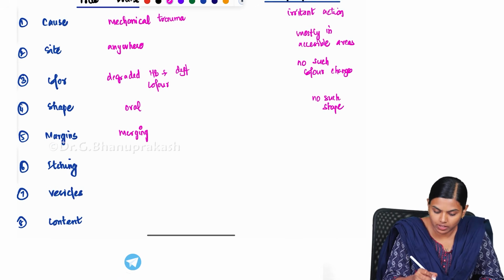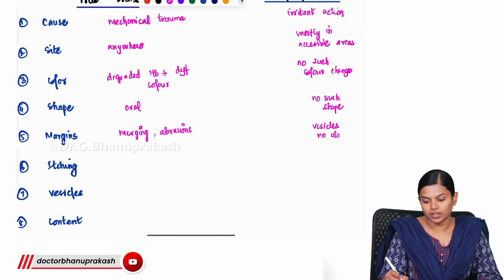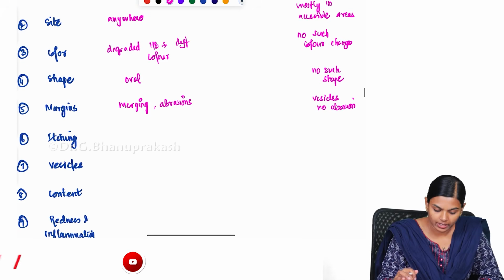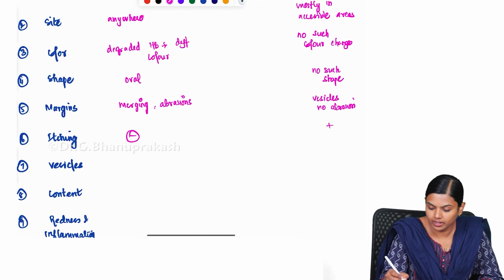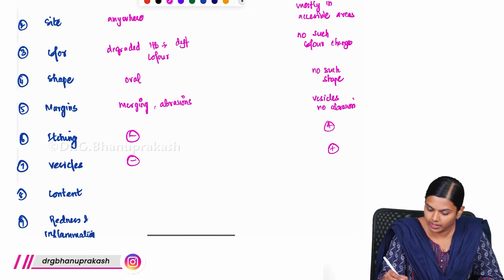and you will not be seeing any vesicle or anything, but you will be seeing abrasions. But here you will be mostly seeing vesicles, but no abrasion. Abrasion will not be seen, and itching will be absent. Here itching will be present. Vesicle will be absent here. Here it will be present.